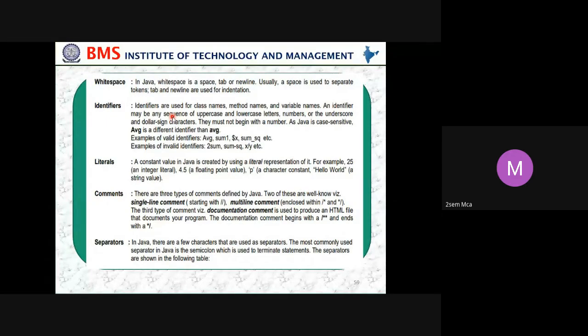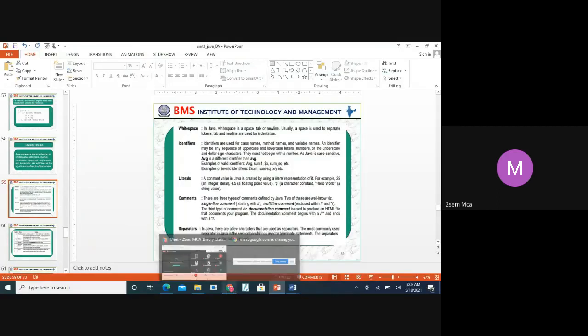Okay, next we move on to the literals. The constant value in Java is created by using a literal representation of it. For example, 25.